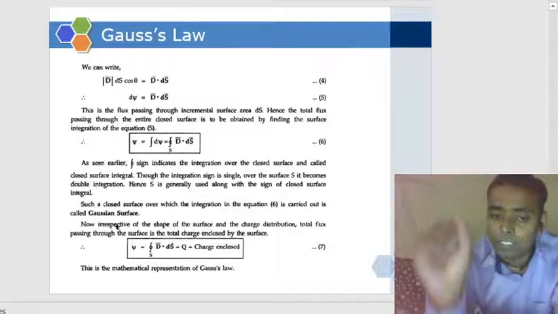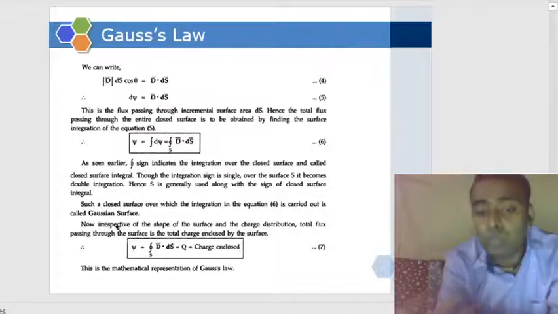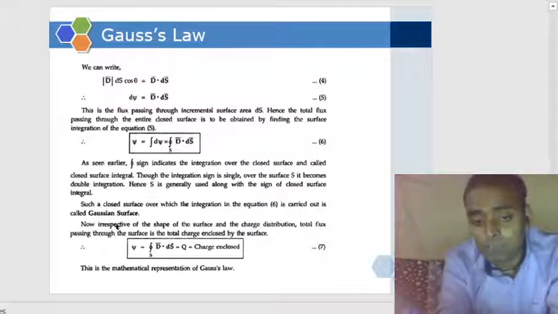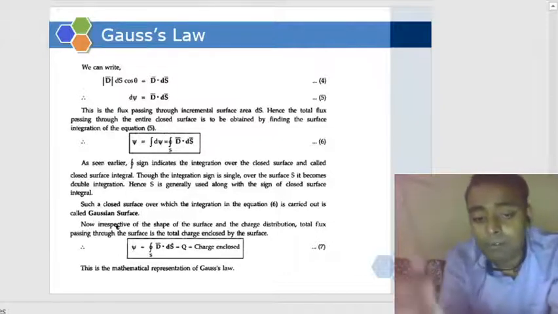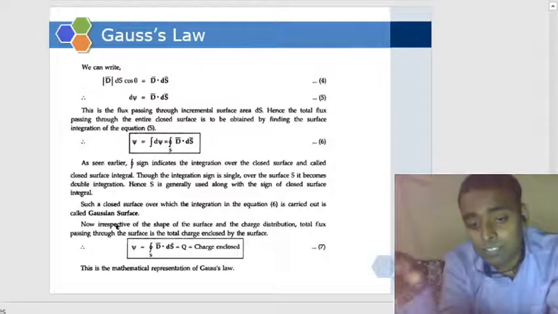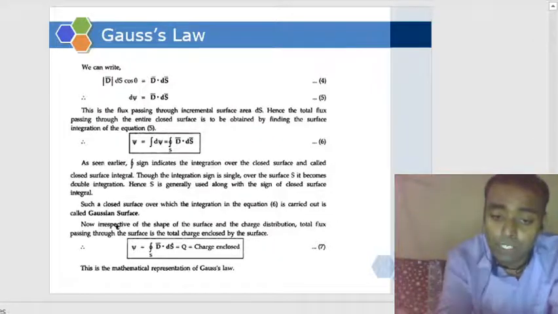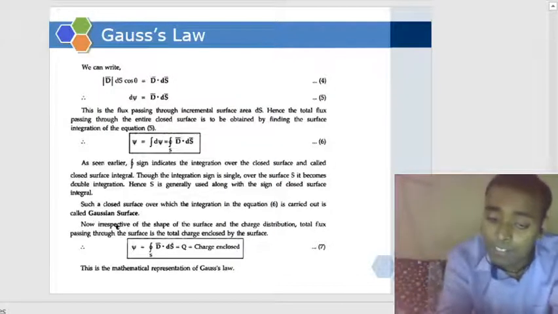Remember, the surface integral of D dot dS is equal to Q if it is a point charge. If I have a line charge, what will it be? Line integral of rho l dl. If I have a surface charge, surface integral of rho s dS. If I have a volume charge, volume integral of rho v dv.